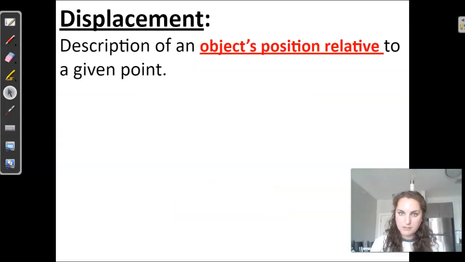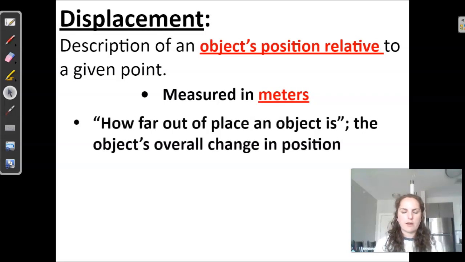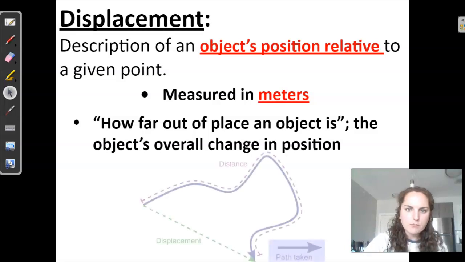While displacement is a bit different. Displacement is all about the change in position. And what we mean by position, again, it's all relative, but it's from one point to another, like your starting to ending point. A better way to describe this is how far out of place the object is from its original position. Again, we measure this in meters.